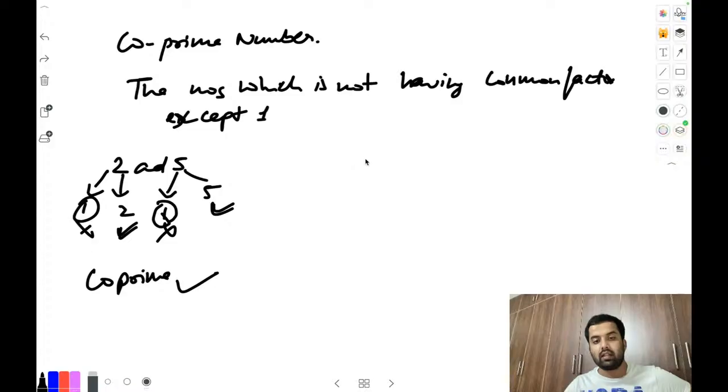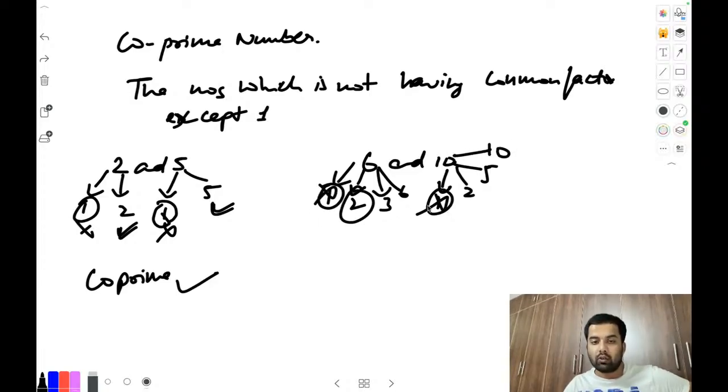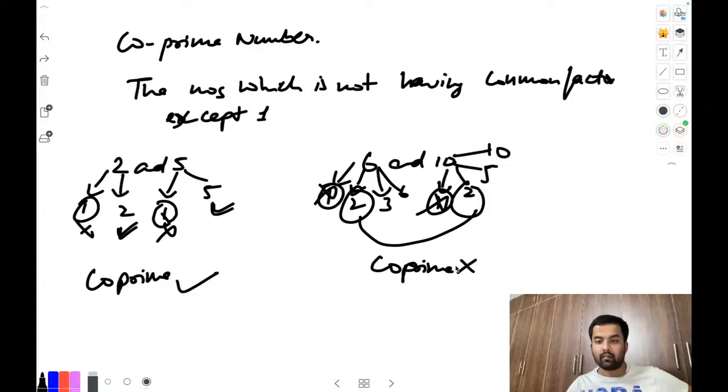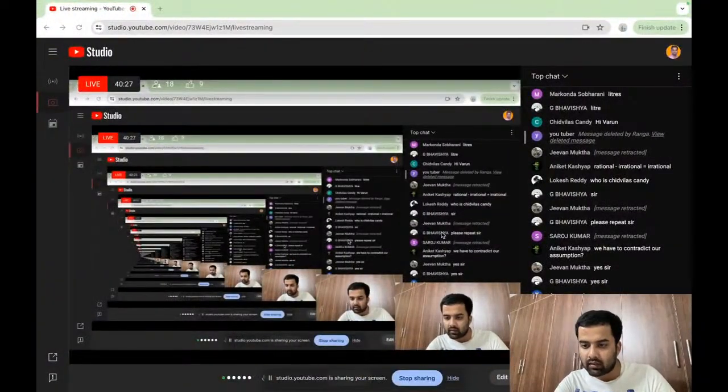And which is not, say this: 6 and 10. Suppose we have these numbers. Write the factors. For 6: 1, 2, 3 and 6 can divide. For 10: 1, 2, 5 and 10 can divide. Except 1, cancel this, no need. Now check this, 2 here and 2 here. Do we have a common factor now? If it is a common factor, it is not co-prime. Is it clear now, everyone? How to figure out co-prime, which is not having a common factor? Is it okay?